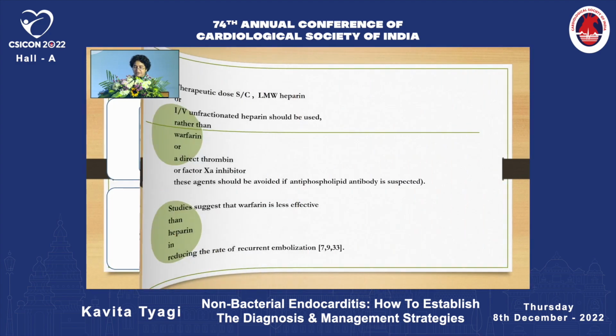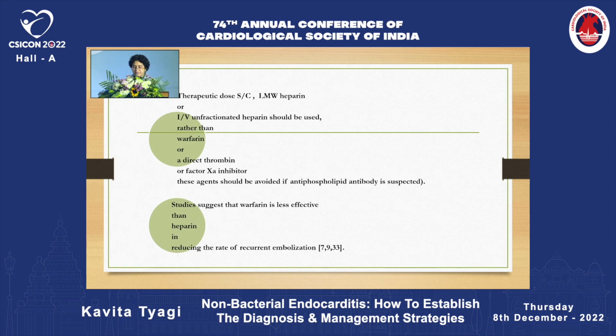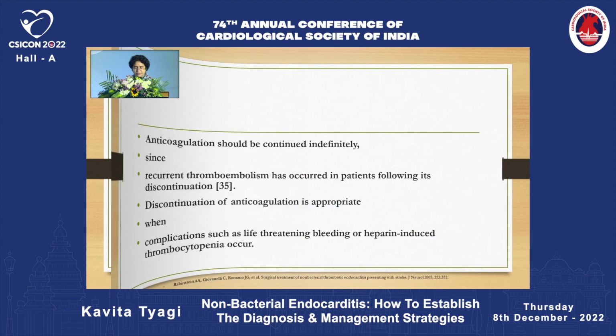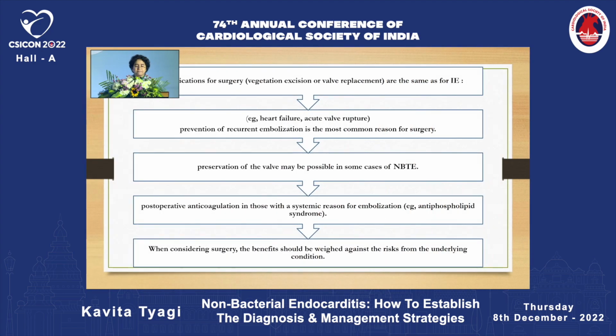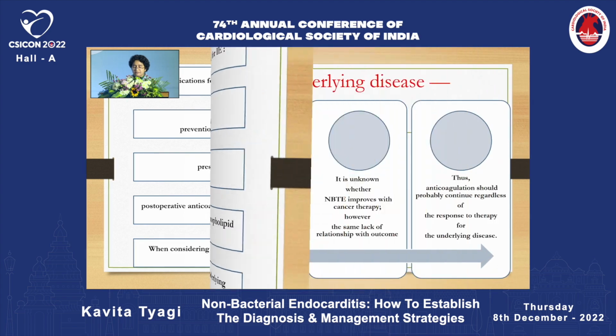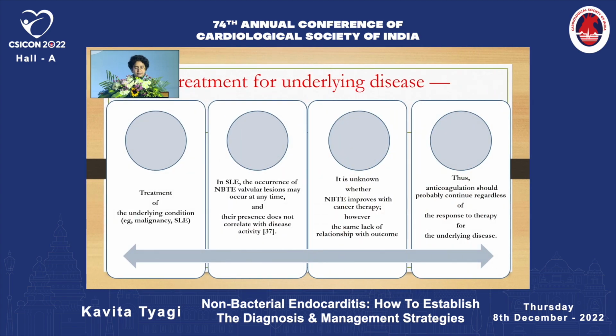Patients should be anticoagulated with a therapeutic dose of heparin, as I just now mentioned. Direct thrombin inhibitors, etc. are not given. And anticoagulation should be continued indefinitely because there is recurrent embolism. The indication for surgery, as I just now mentioned, heart failure, acute valve rupture. Preservation of valve may be possible because the vegetations are sterile.